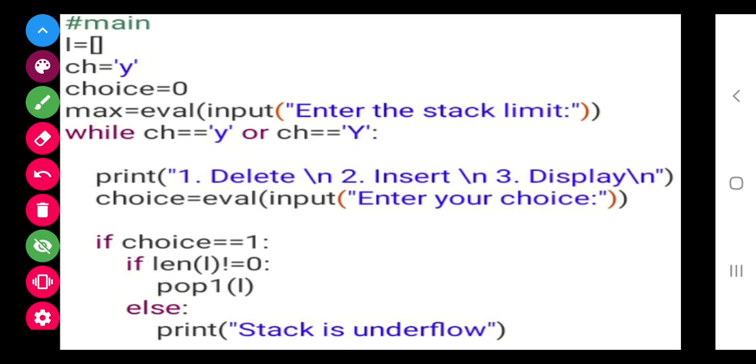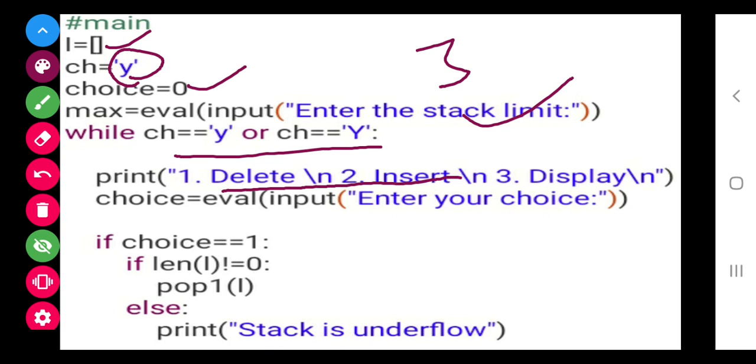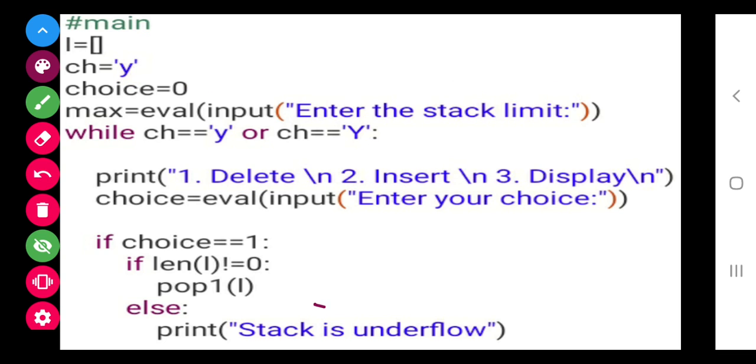Same process here also. First of all, by default, to run the while loop, I have given ch is equal to y, list is an empty list, choice by default 0, enter the maximum stack limit, suppose 3. Now again when this while loop runs, it will ask you the choices: which you want, delete, insert, or display. Same thing, same method here also, no difference.